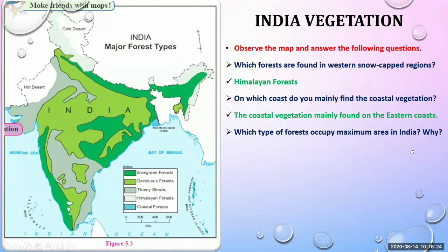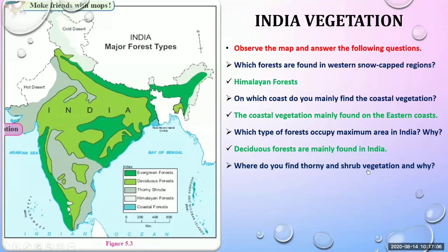Now next, which type of forest occupies the maximum area in India and why? As you can check here, most of the color is light green and it covers almost the whole area of India, and the name given here is deciduous forest. So we can give the answer as deciduous forest. Deciduous forests are mainly found in India. It has covered all the area of India.